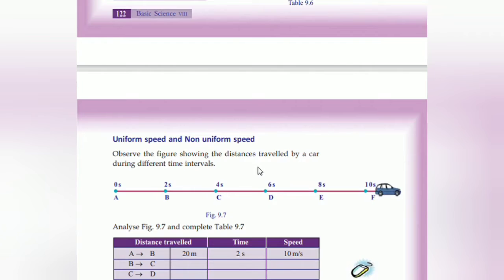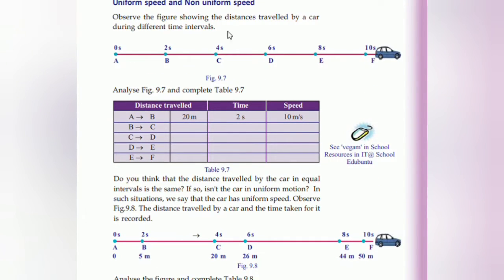Uniform speed and non-uniform speed. Observe the figure. What is given? Distance traveled by a car during different time intervals. A car is starting from a point A and ending at F. Starting second is 0, ending 10 seconds. Now we have to find the distance traveled from A to B. The distance traveled is 20 meter, time is 2 seconds, and the speed will be 10 meter per second.